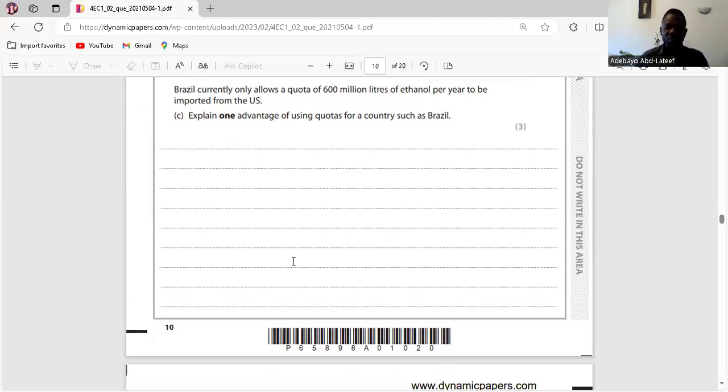Give one advantage of using quotas for a country such as Brazil. Quotas reduce the quantity of imported ethanol into Brazil. This means domestic producers may be able to increase their sales as a result. Clear. Sure.